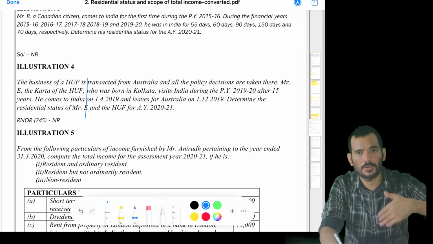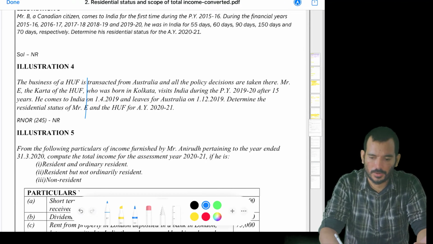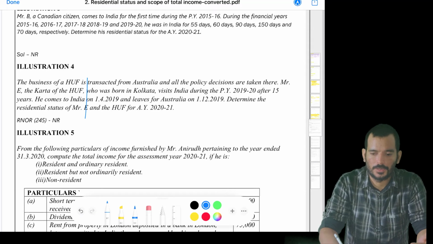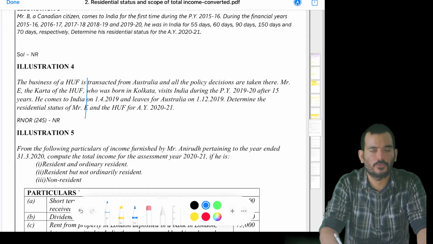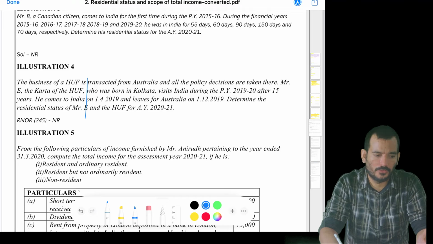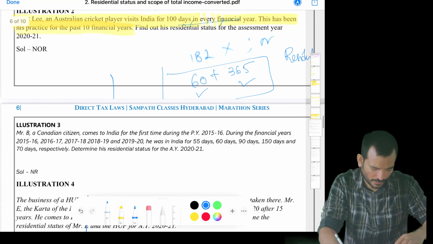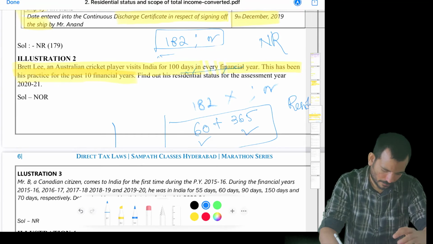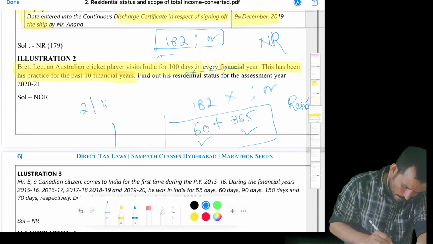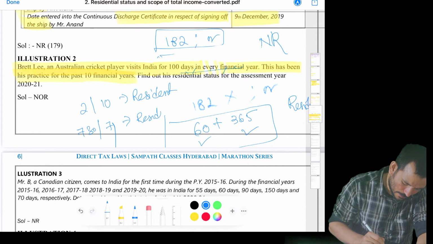We will not stop there. We will go further. What we do is, is he resident in India for 2 out of the last 10 years? And we also see whether he is in India for 730 days out of the last 7 years. If both are failed, it will become... if one, what is the question? I'll write here: 2 out of 10 years he should be resident, and 730 days out of 7 years he should be resident. Okay.